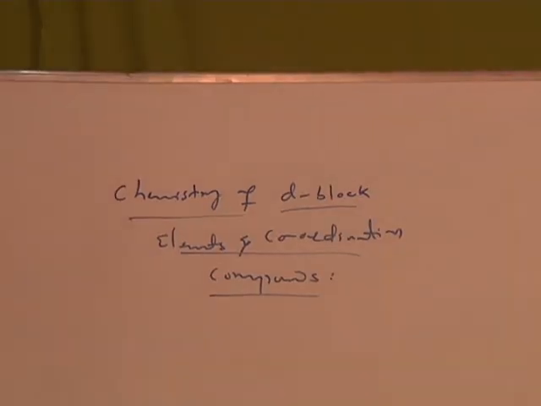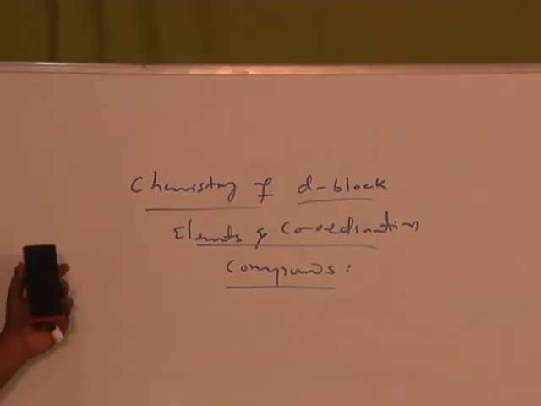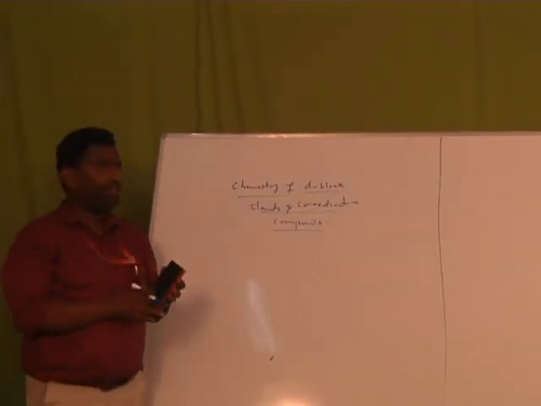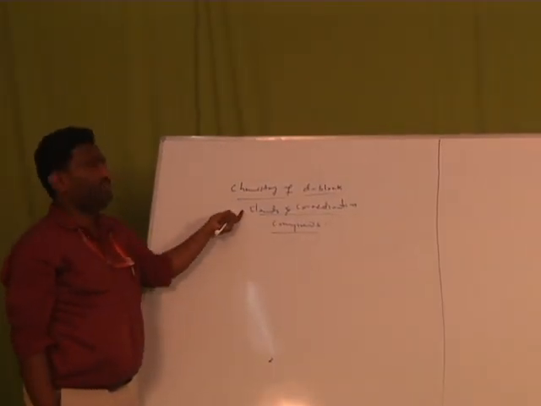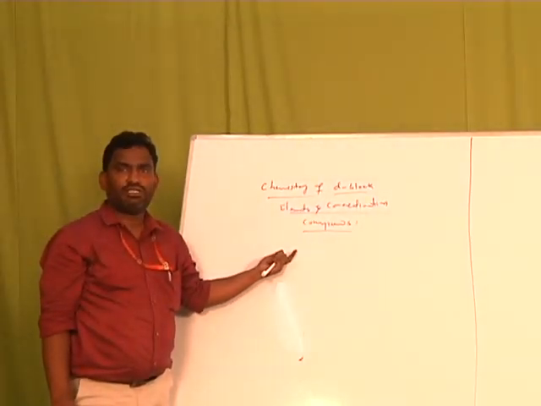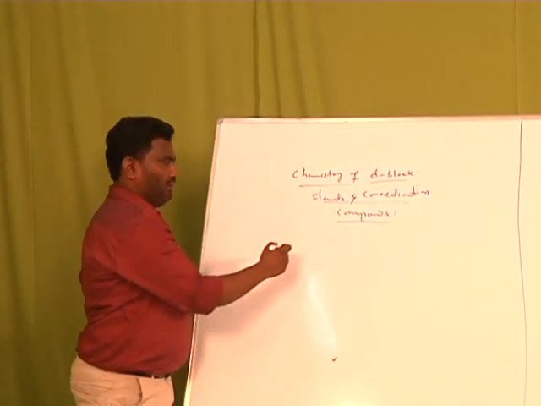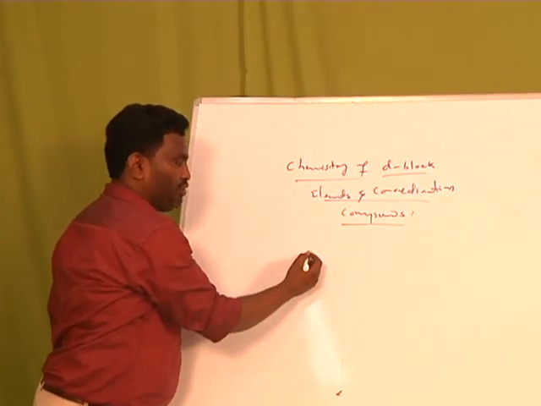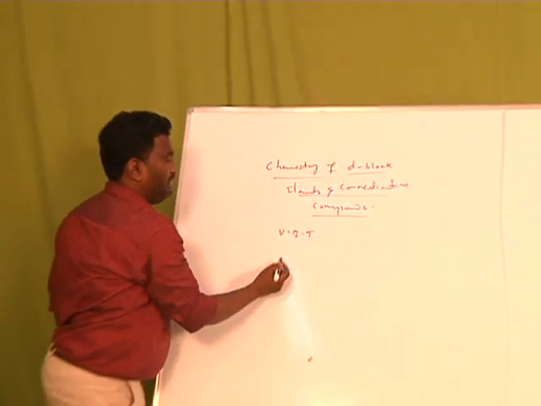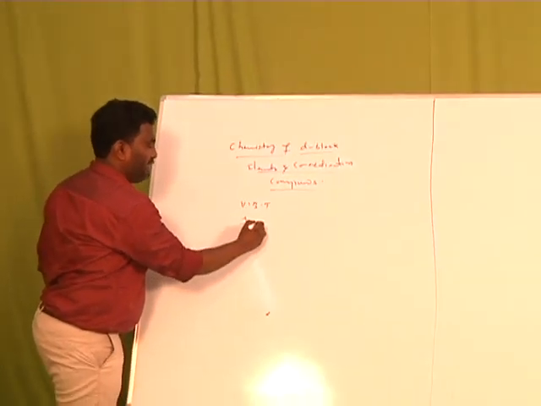So, first of all, what are the D block elements? Then how are they related with the coordination compounds? In this regard, we are going to give a brief discussion of D block elements and coordination compounds, and different types of theory to form coordination compounds, like VBT, valence bond theory, and inner orbital complex,